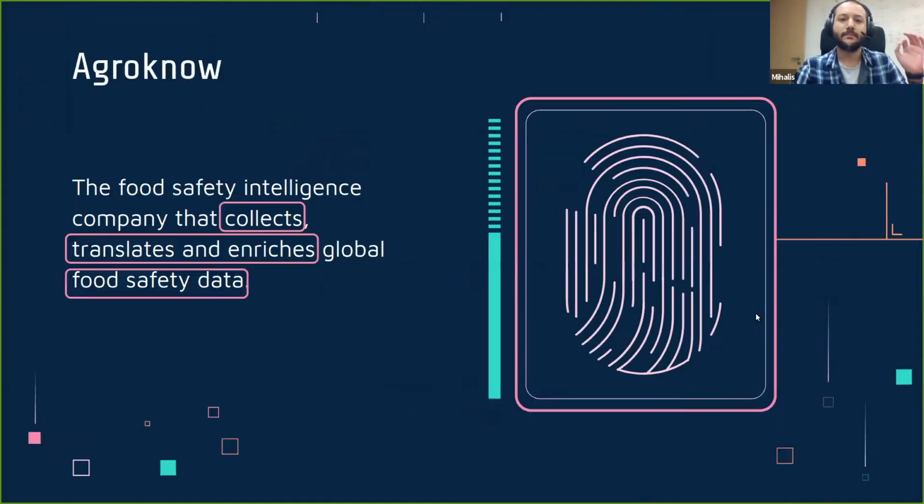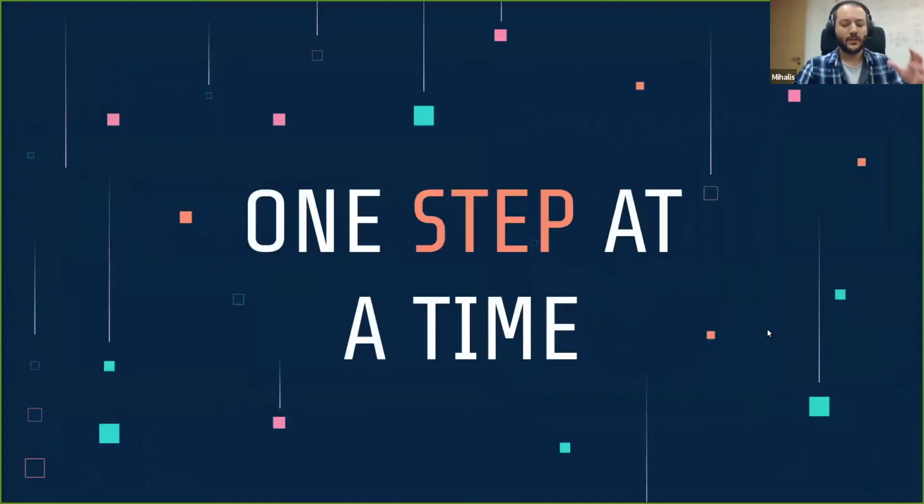So let's attempt to identify the core things that we do within Agroknow. The core things that we do within Agroknow can be identified by this pink box here. We collect, we translate and enrich, and what we do this upon is food safety data. So let's take it one step at a time and break down what we're actually doing and how we're doing this and how Elasticsearch is helping us do this.